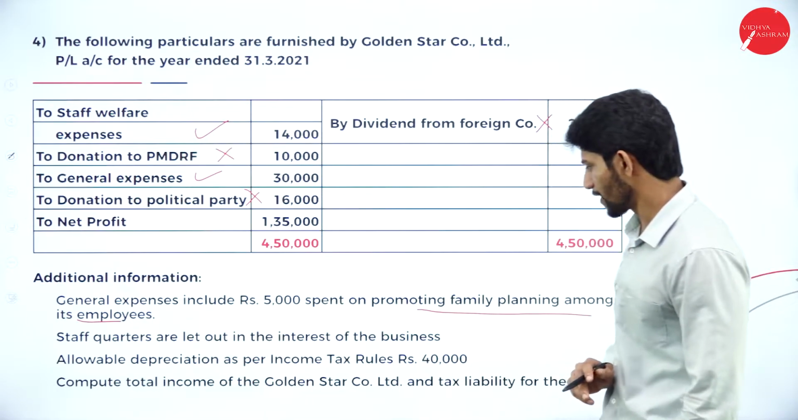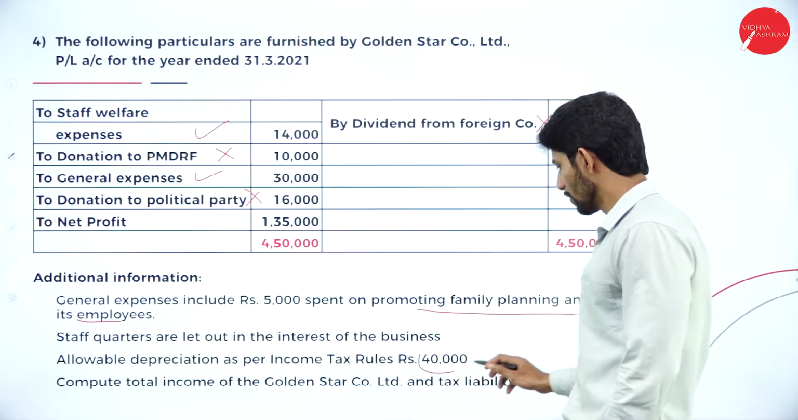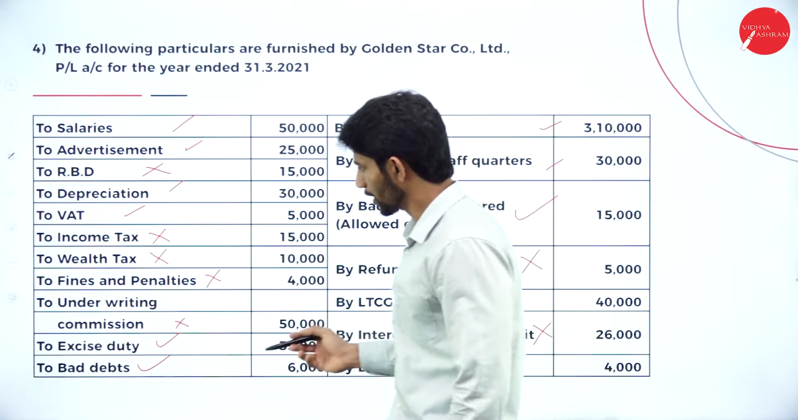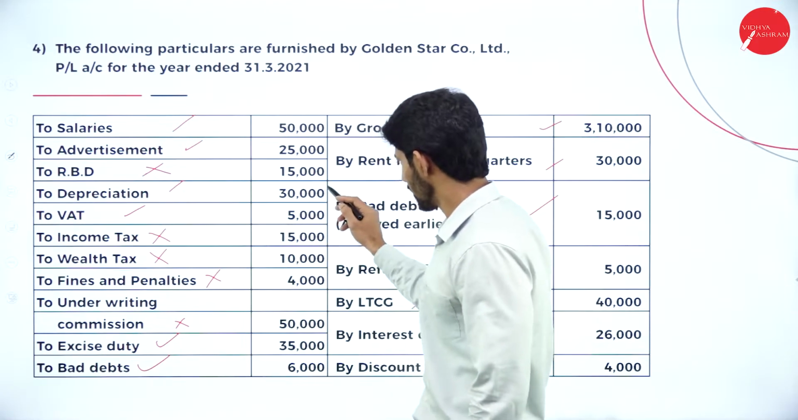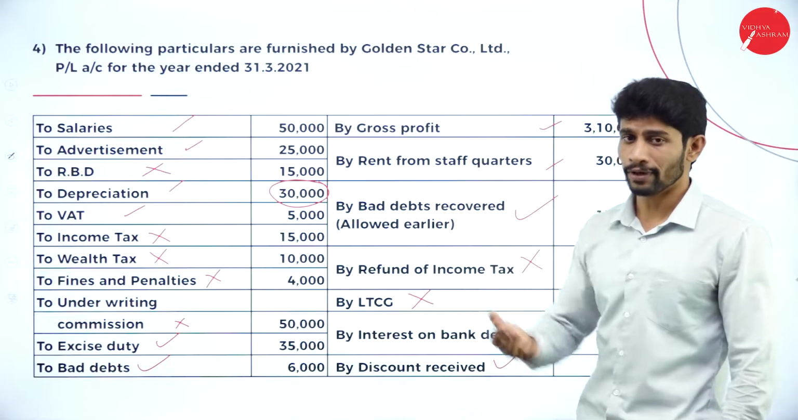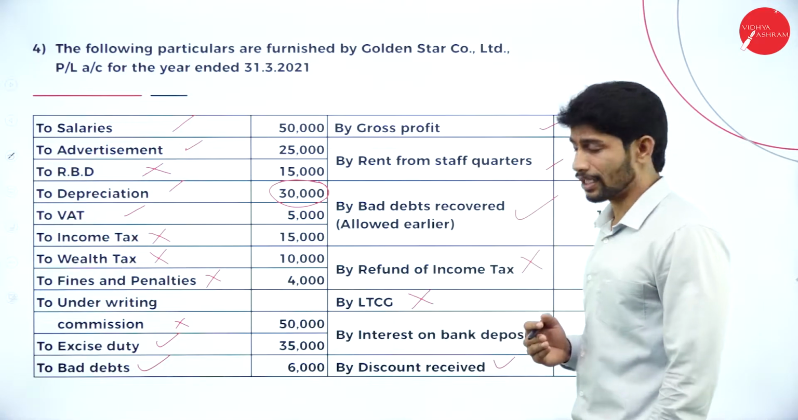Allowable depreciation as per income tax rules is rupees 40,000. But what is the depreciation claimed by the assessee or by the company? Depreciation claimed by the company is 30,000. But how much can you claim? You can claim up to 40,000. So you can claim an extra 10,000.